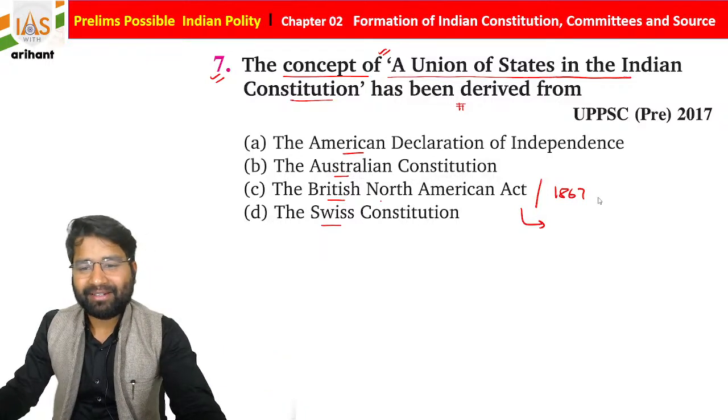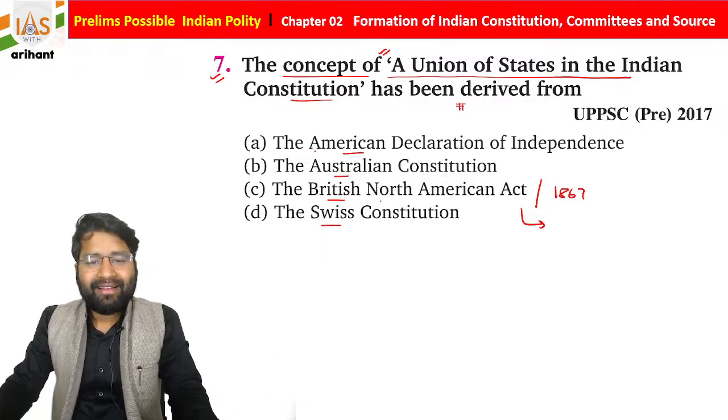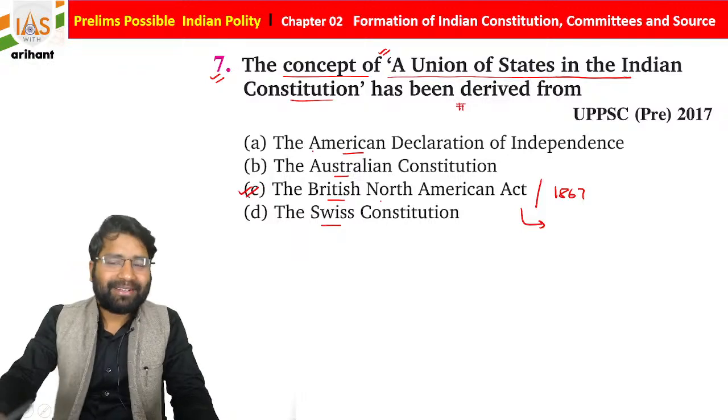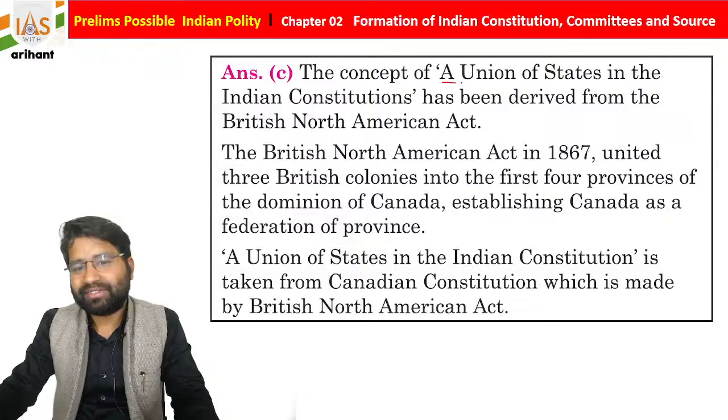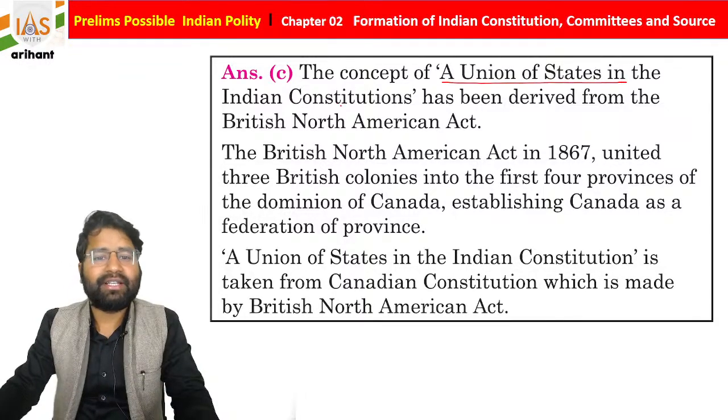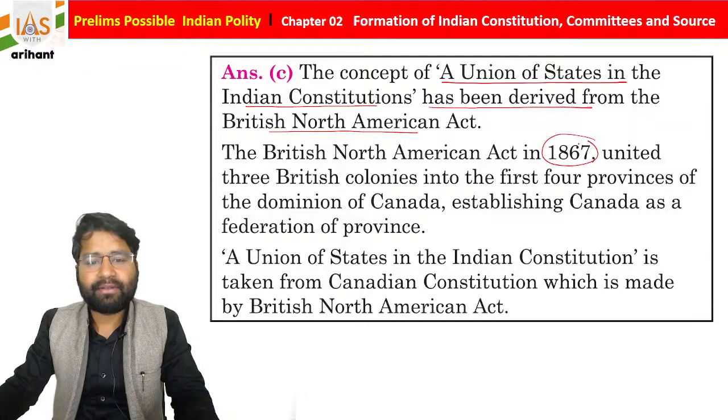This is the British North America Act, and we just added an explanation here. The concept of a union of states in the Indian Constitution has been derived from the British North America Act 1867.